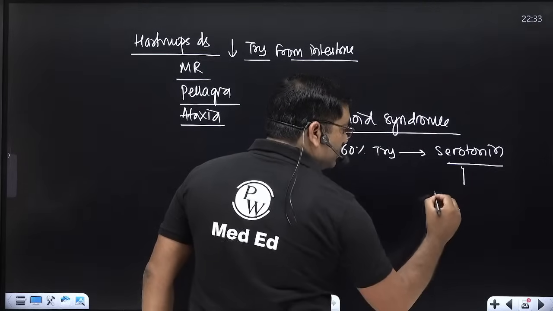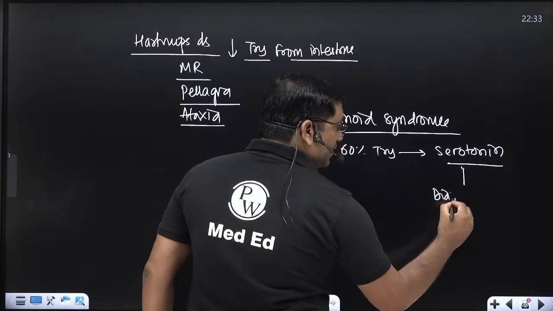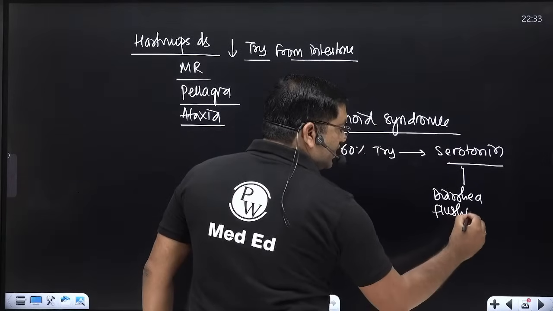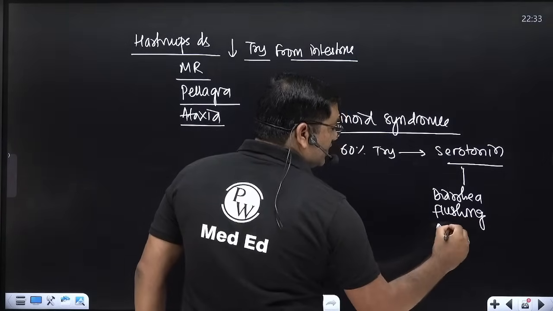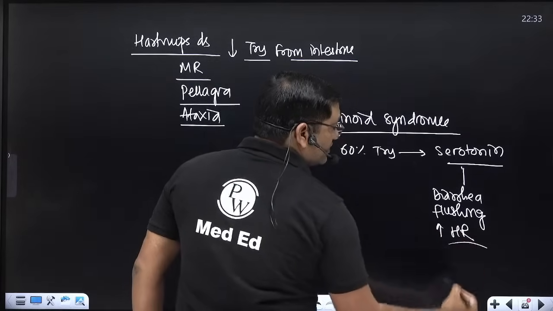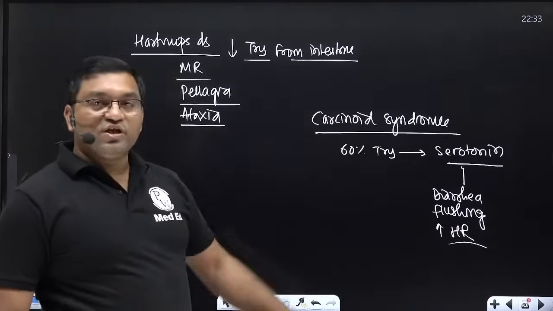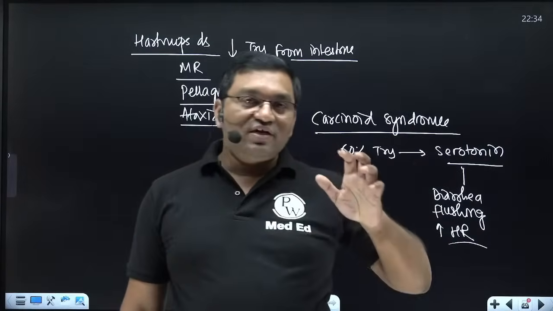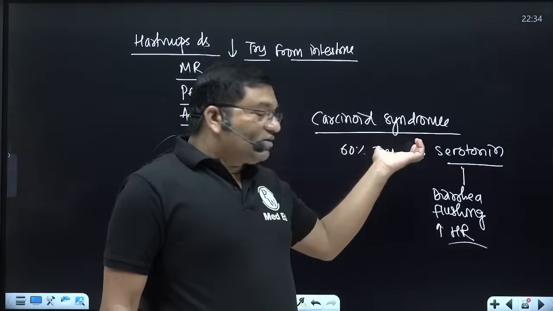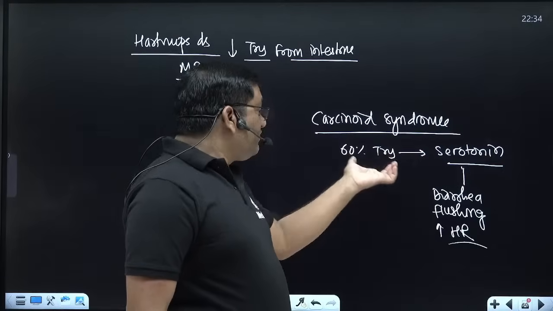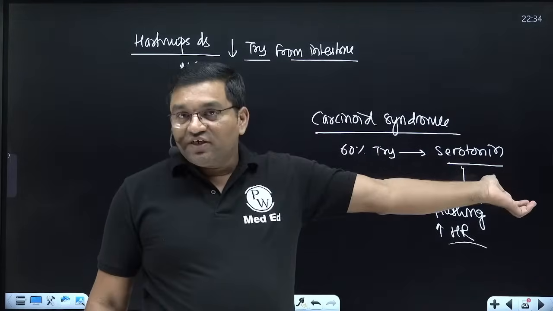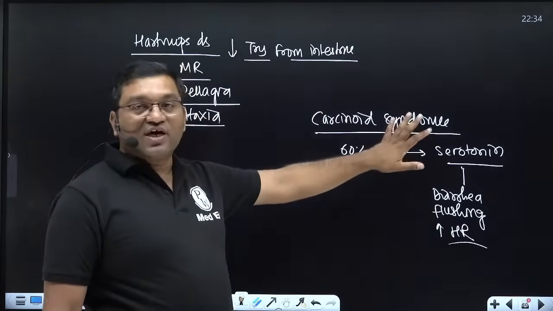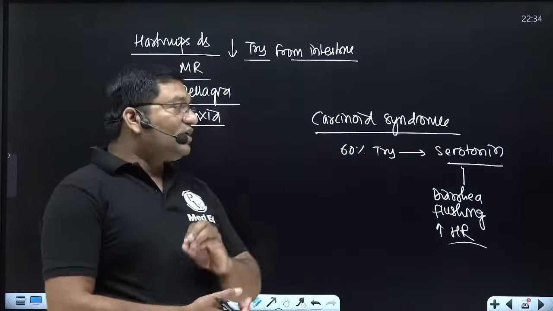It causes diarrhea, facial flushing, increased heart rate. These are the symptoms due to increased serotonin production.